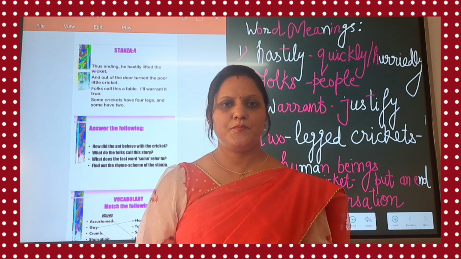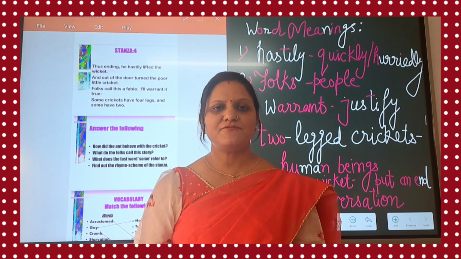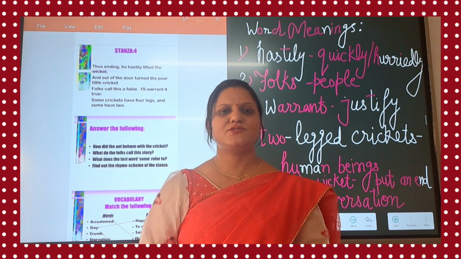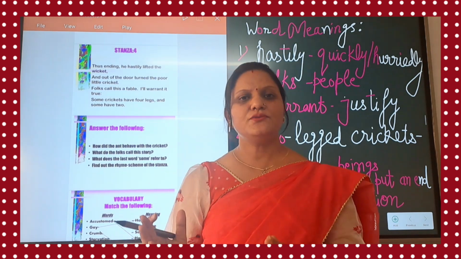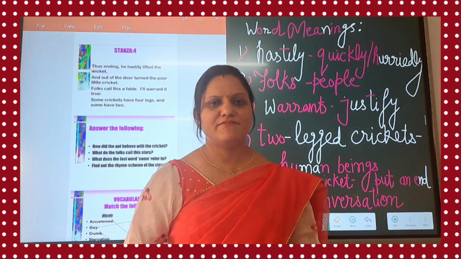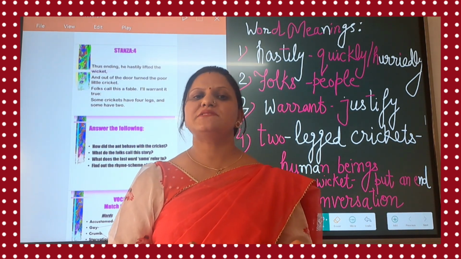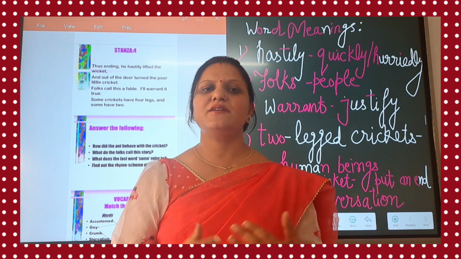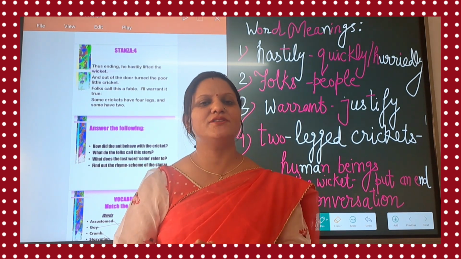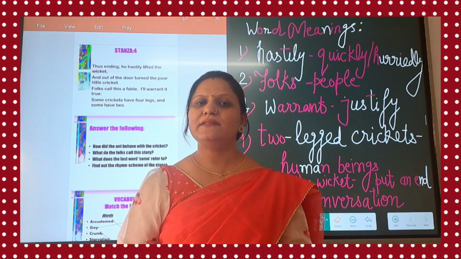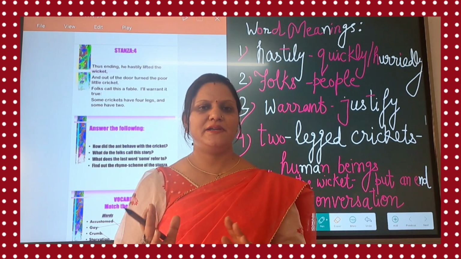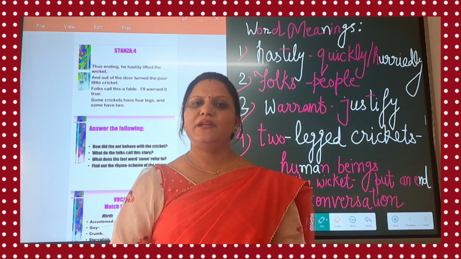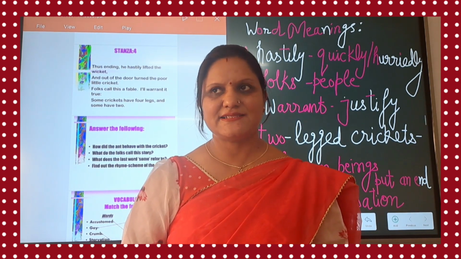They don't plan for the future, and after that they have to regret their habit. Through the poem, the poet wants to give us the message that we must work hard, we must plan our activity, we must save for the future, and only then we can be happy in our life and we can live our life successfully.